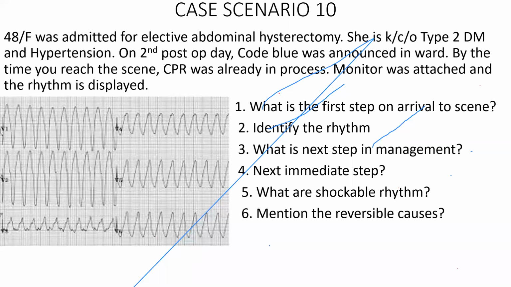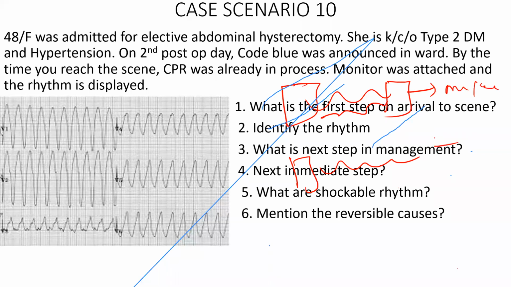Sir, please explain the biphasic and monophasic differences briefly. Okay. In biphasic, the current is going to travel in both directions. In monophasic, it is going to travel only in one direction. Myocardial damage is very little in biphasic shock. Myocardial damage is going to be very high in monophasic shock. These are the major differences.